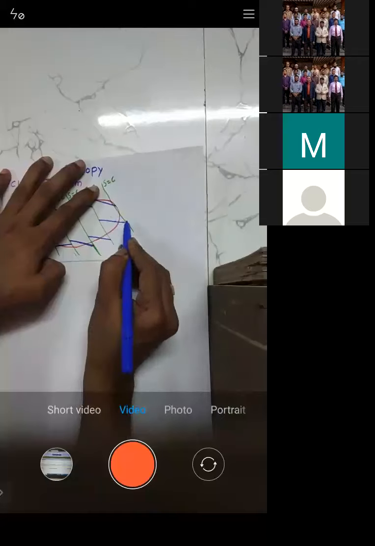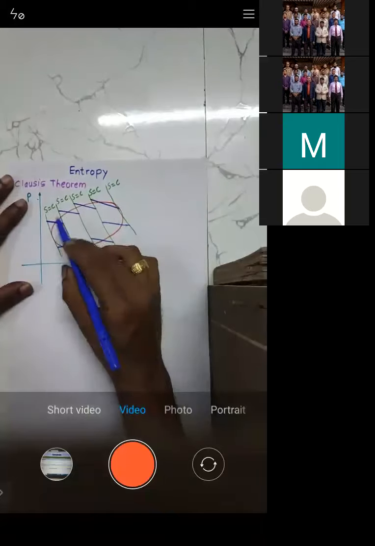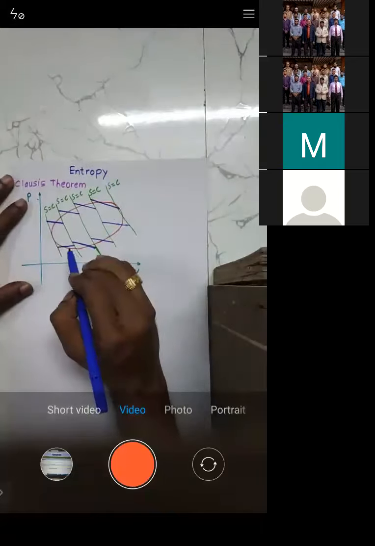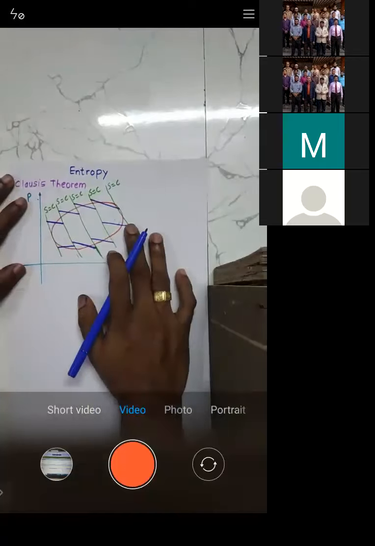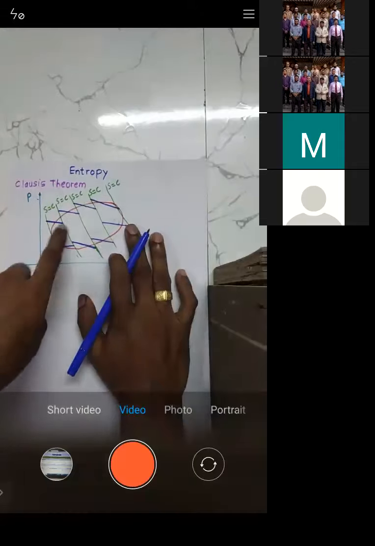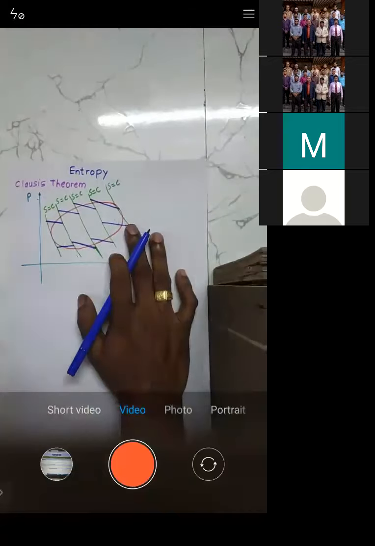Try to understand. The purpose of doing this is to replace the circular cycle by this zigzag cycle. What I have done is, initially I divided this entire cycle into small strips by means of an adiabatic process.